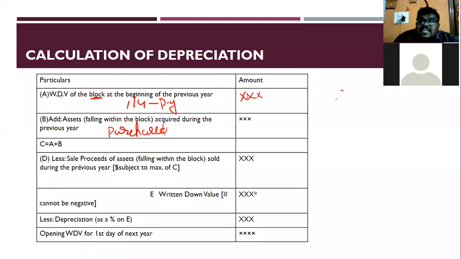And next is less sale proceeds. What is that sale proceed? It's nothing but any sale of your assets. If you have sold any assets during the previous year, for an example, I have a building.